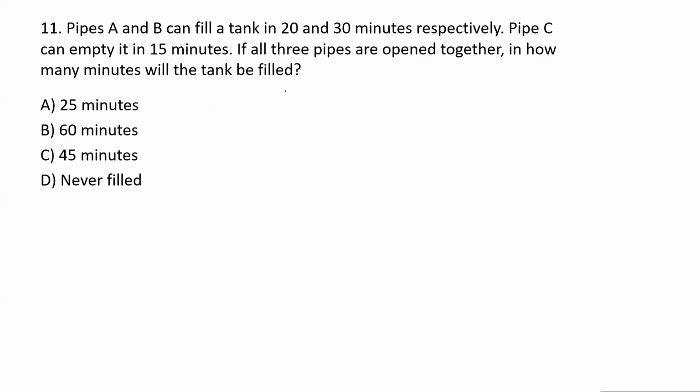So you can calculate the combined filling rate. Here instead of two pipes, three pipes are given, so you have to add the individual rates. So 1 upon 20 plus 1 upon 30 plus 1 upon 15. Take LCM and then how much time? Time is equal to 1 upon rate. So this is the combined rate. Time you will get to know by doing 1 upon the rate.